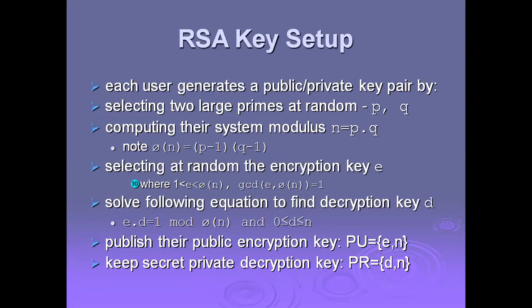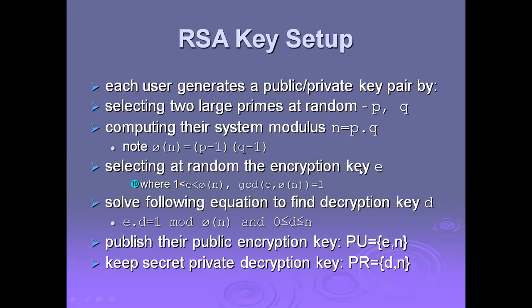That is the first calculation. The second is to calculate phi of n equal to (p minus 1) times (q minus 1), and then select at random the generation of the key.